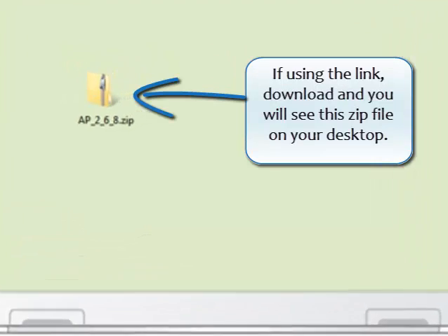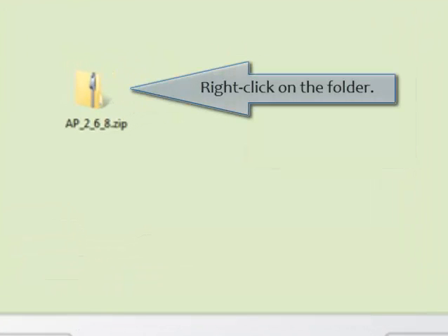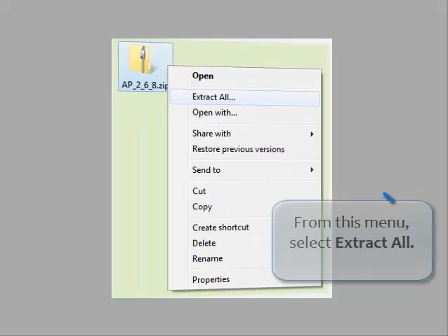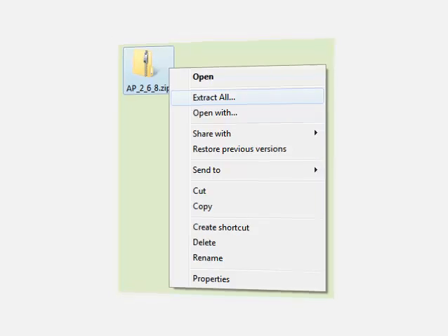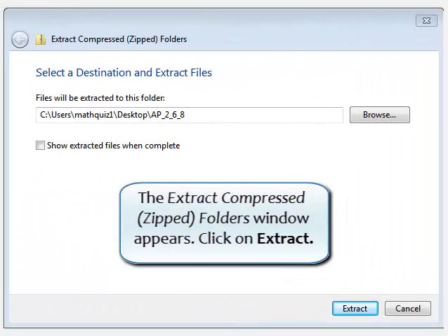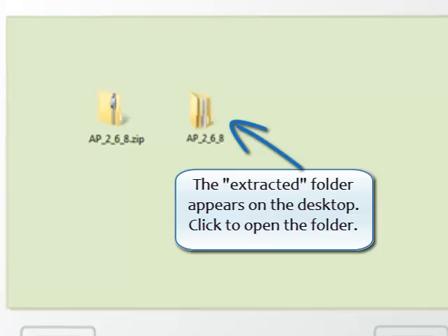If using the link, download and you will see the zip file on your desktop. Right-click on the folder. From this menu, select Extract All. The Extract Compressed Zipped Folders window appears. Click on Extract. The extracted folder appears on the desktop. Click to open the folder.